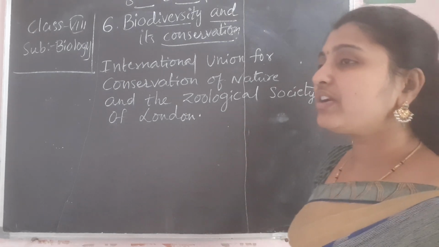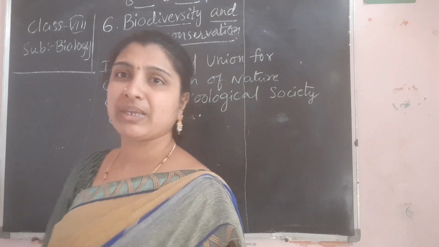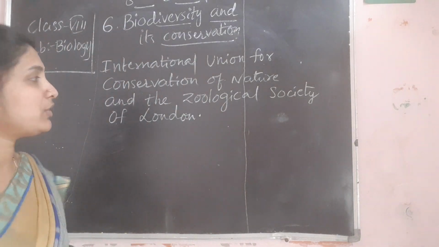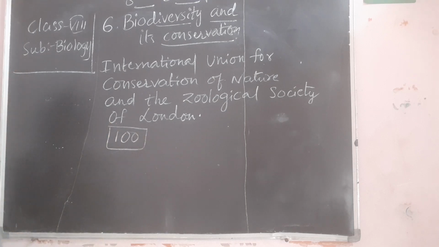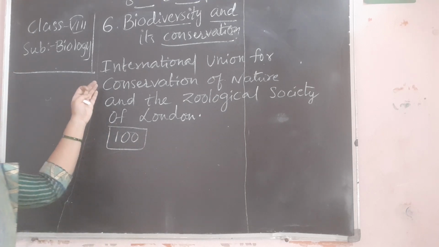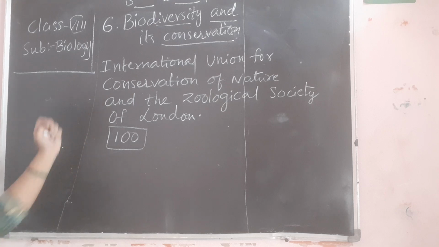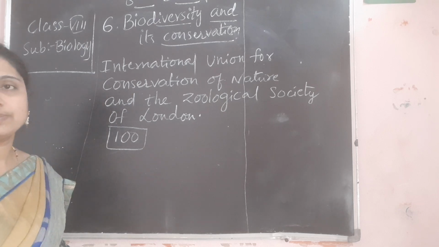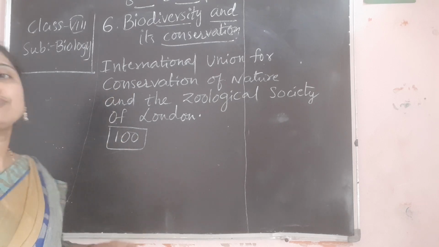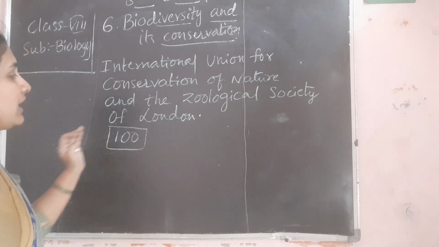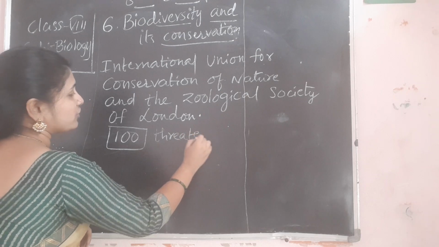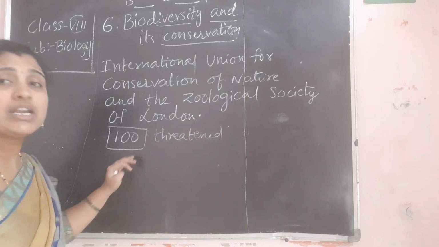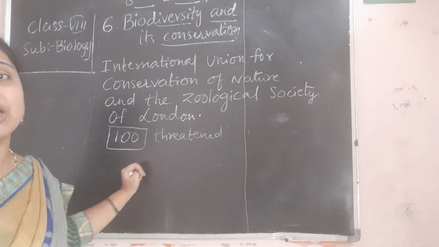In this, 100 threatened species, meaning they are going to be harmed, are named in the list of the IUCN-ZSL.